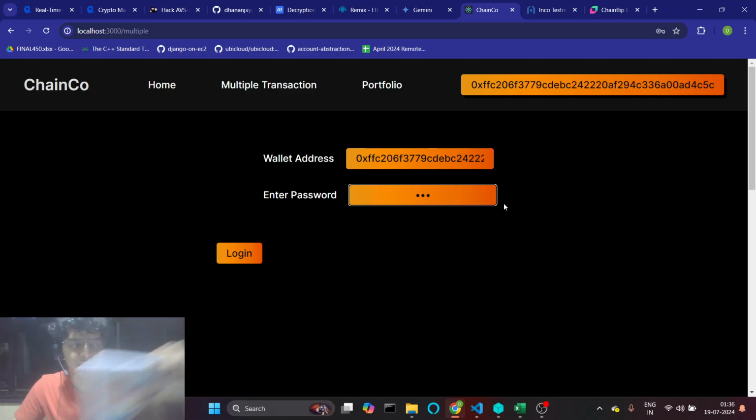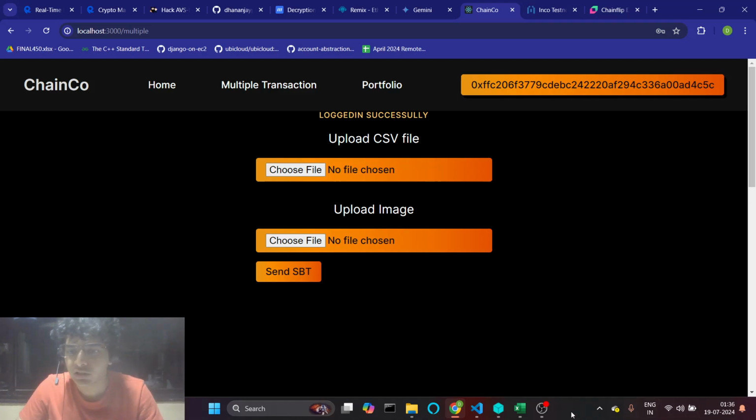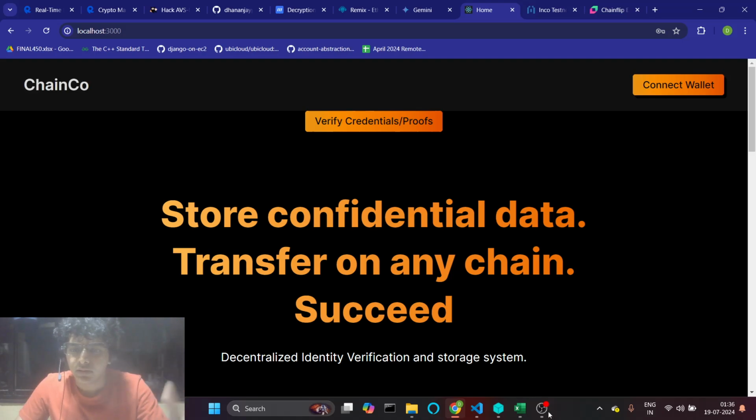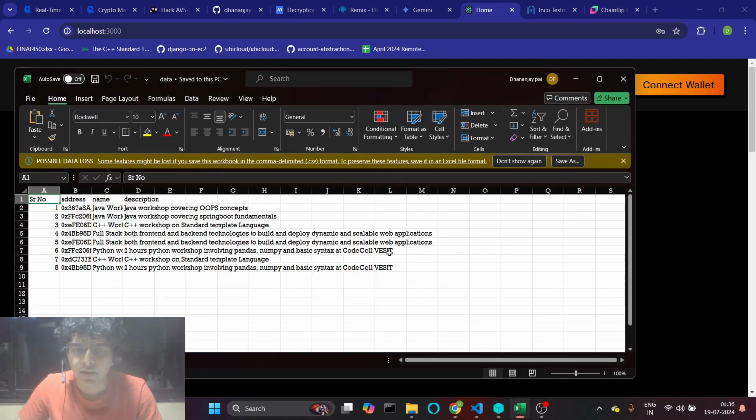So he just has to enter his whitelisted password. He just has to enter the CSV file, and he just has to enter an image for the certificate and then mint all of the NFTs.